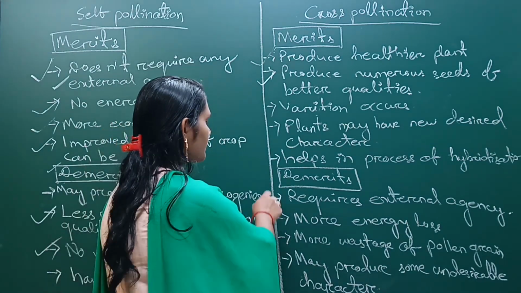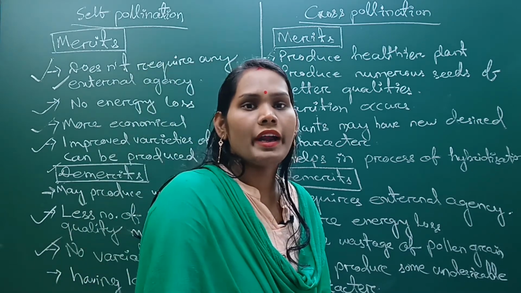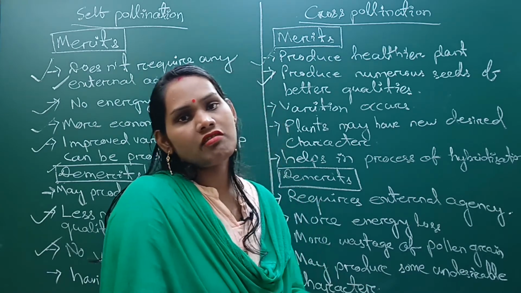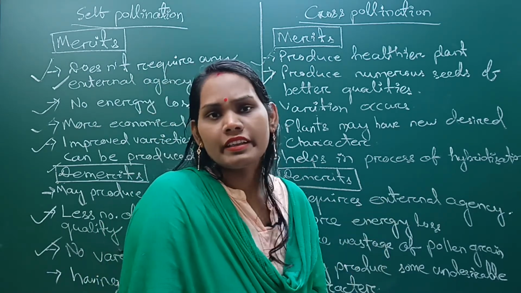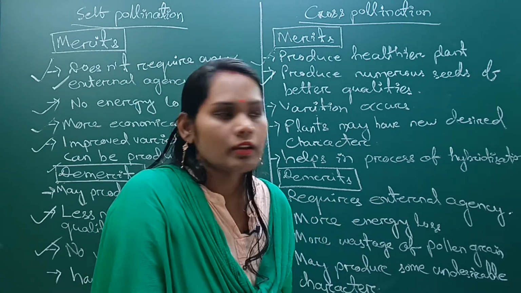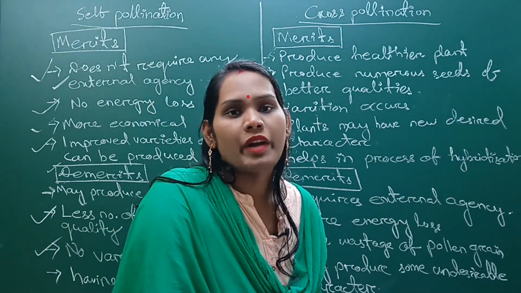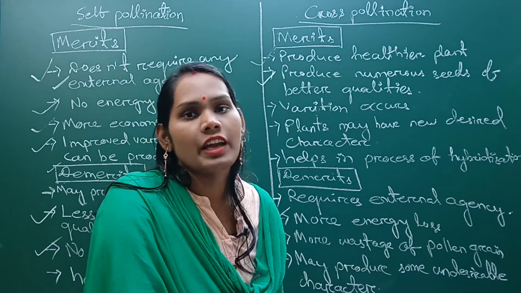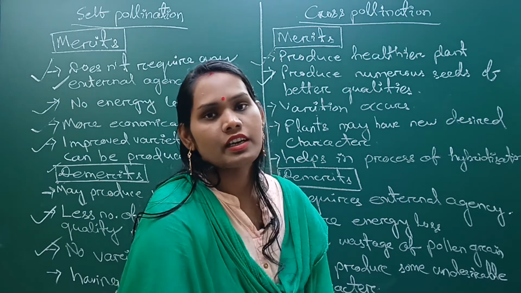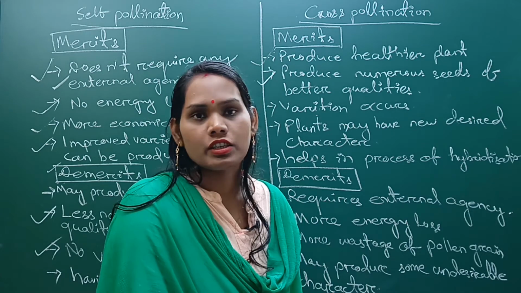Next come to demerits. It requires an external agency for cross pollination, by wind, by water, by insects, birds. So it requires any biotic or abiotic agency to transfer the pollen grain from one flower to another flower. Next, there is more energy loss for producing bright color, nectar-rich and fragrant flowers. Next, more wastage of pollen grain occurs, especially in wind pollination.